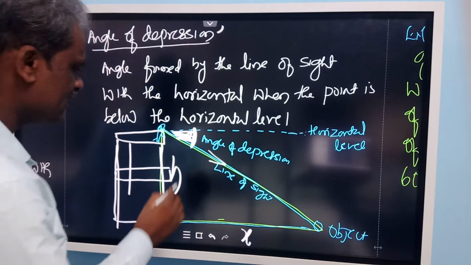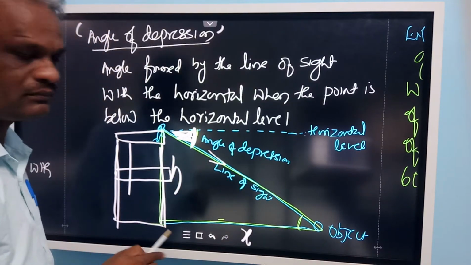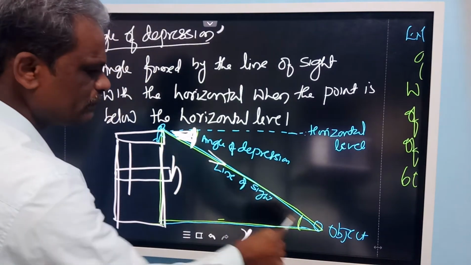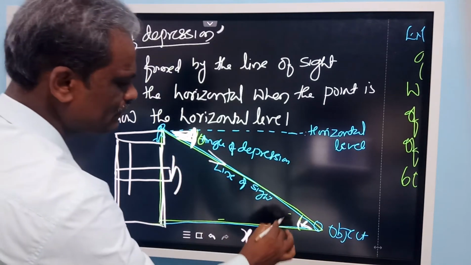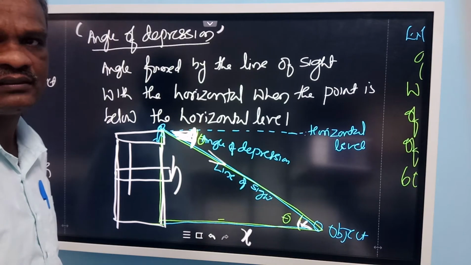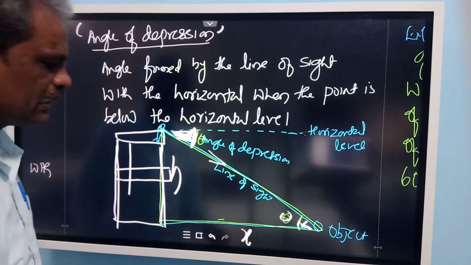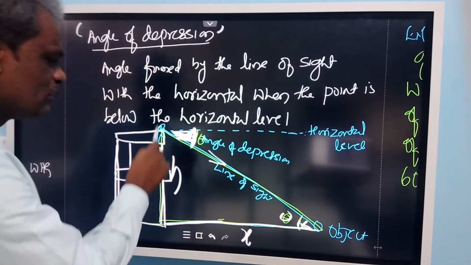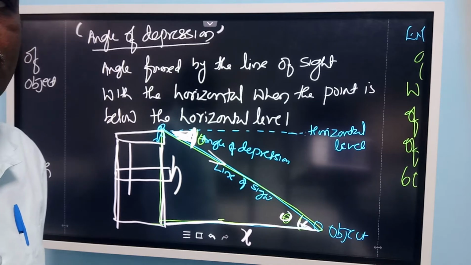In a right angle triangle, if you are able to find out this angle and this angle, both are the same. These two lines are parallel, so these two become alternate angles. Whatever angle this measures, the same angle will be there in this right angle triangle. So this angle, if you are able to find out, and if you are able to find out this distance, you can calculate easily the height of the building.